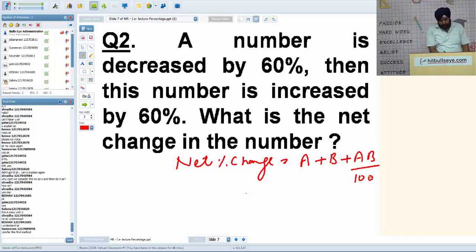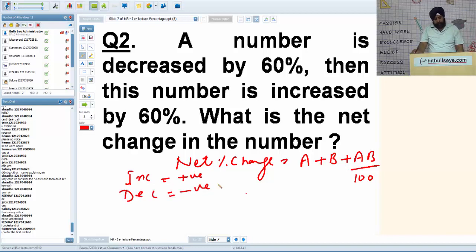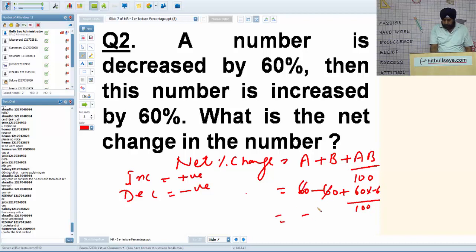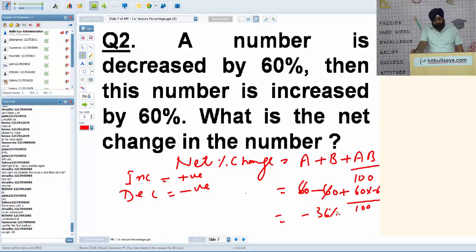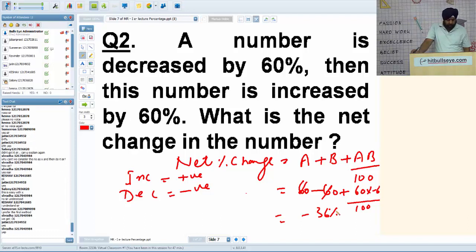Increase is taken as positive, decrease is taken as negative. If the net result is positive, then there is an increase. If the net result is negative, there is a decrease. So here a is plus 60, b is minus 60, and the net is 60 minus 60 plus 60 into minus 60 divided by 100. So it comes out to be minus 36, that is 36%. So you get directly that 36% is the net decrease. The negative sign shows a decrease and the positive sign shows an increase. Is it okay? It is a very useful formula.